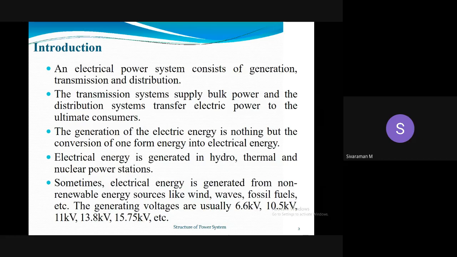Basically, the electrical energy generating voltages are usually 6.6 kV, 10.5 kV, 11 kV, 13.8 kV or 15.75 kV. These generating voltages are usually involved in generating stations.